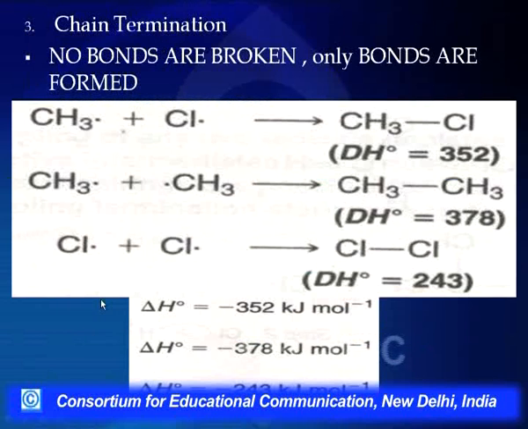Now if we talk of the chain termination step, this is a totally exothermic reaction, because in this bonds are only being formed, no bonds are being cleaved here. So for the different steps, we have the bond dissociation energies which are equal to the heat of reaction.